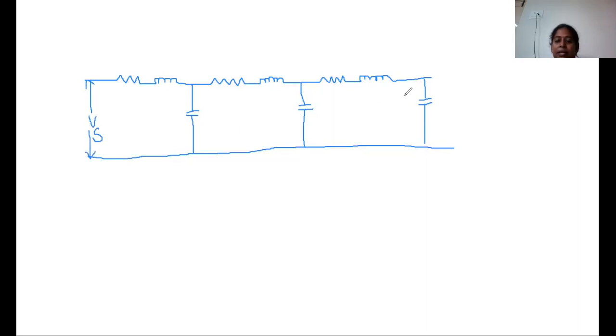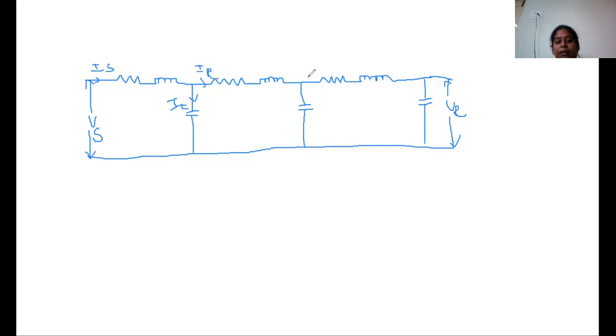Vs is the sending end voltage, and Vr is the receiving end voltage. In the transmission line, the flowing current is I, which can be subdivided into the sending end current Is, the current Ic flowing in the capacitor, and also some current IR.